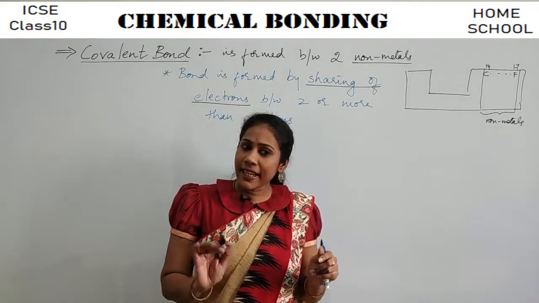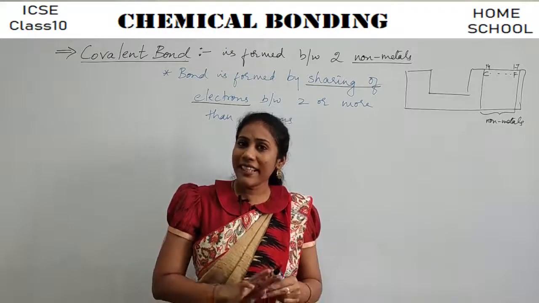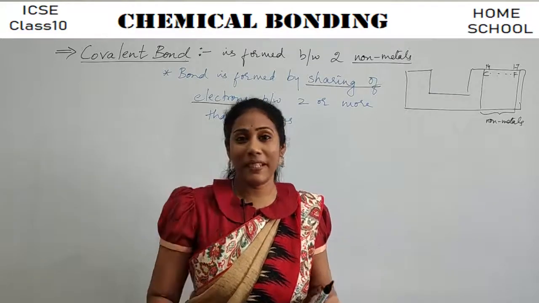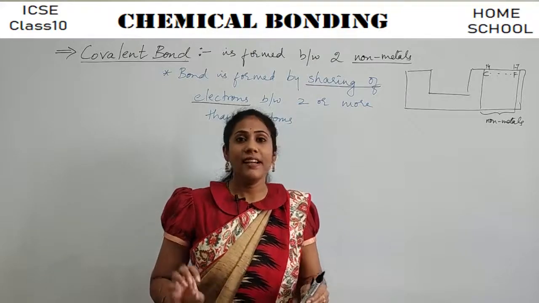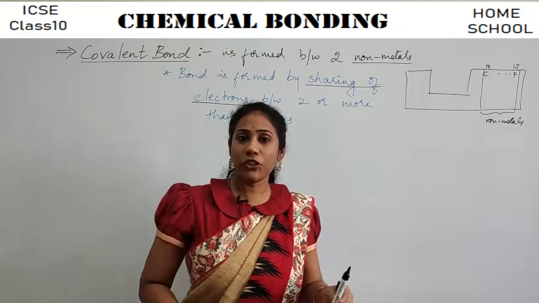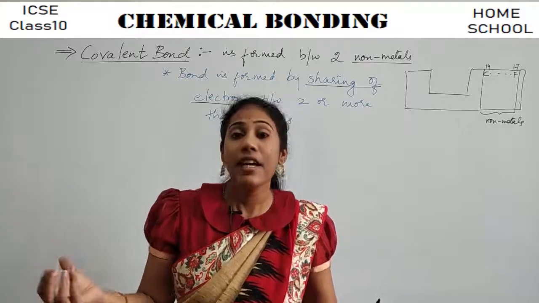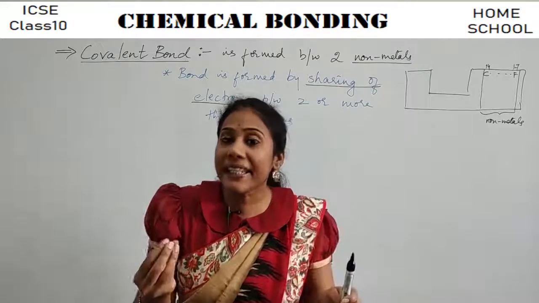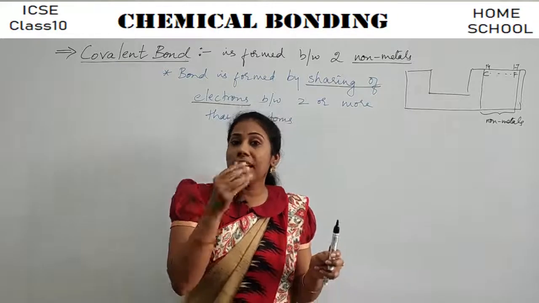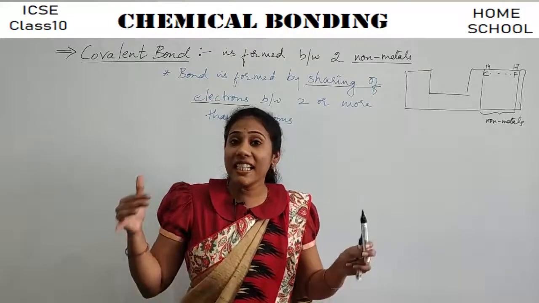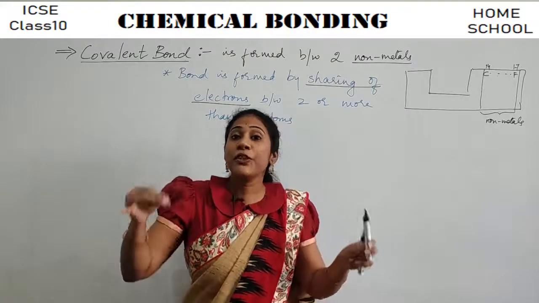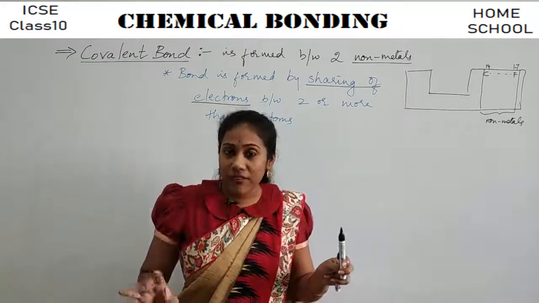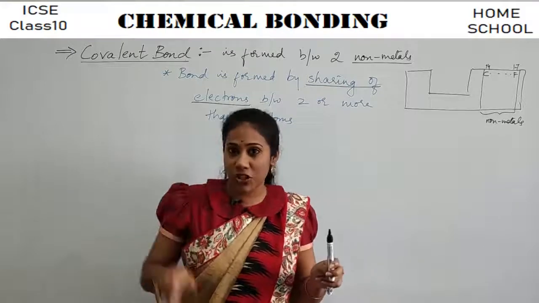Say, there are many elements in our nature that cannot lose electrons or gain electrons to get stability. I told you in the previous class, metals are the ones which lose electrons. Why are they losing electrons? Just to get that stability, just to get the electronic configuration which is similar to the noble gases, which are highly stable in nature. Just to get that duplet configuration or octet configuration, to have 8 electrons in their last shell, right?